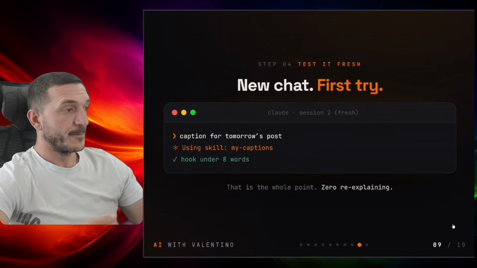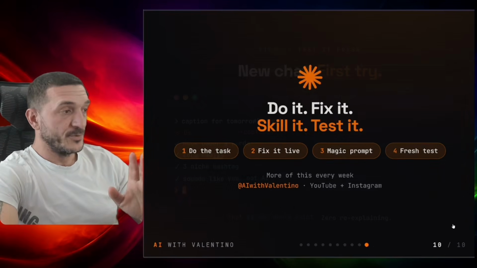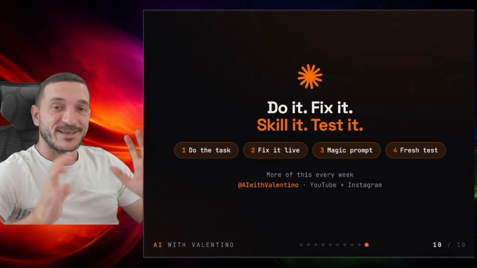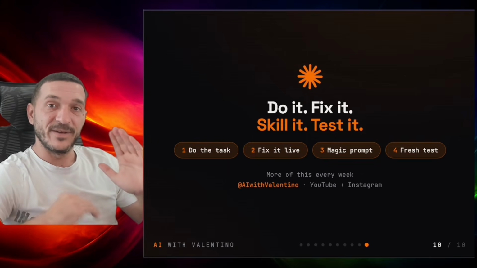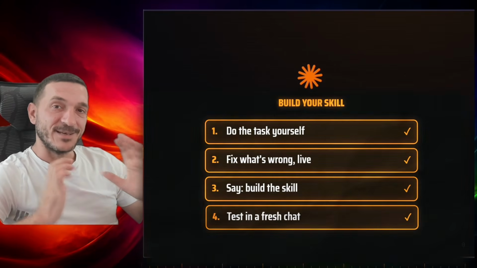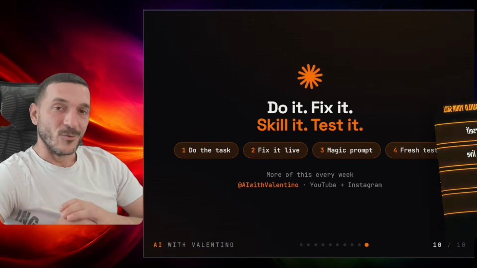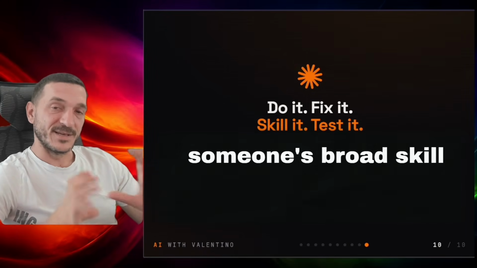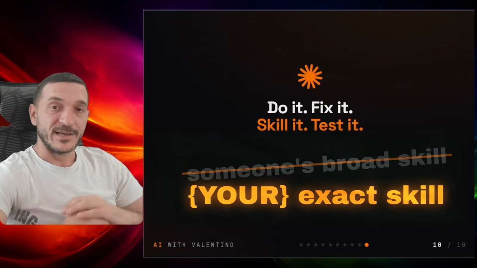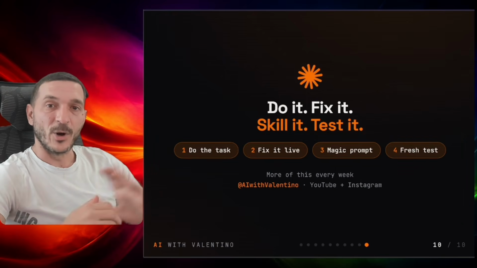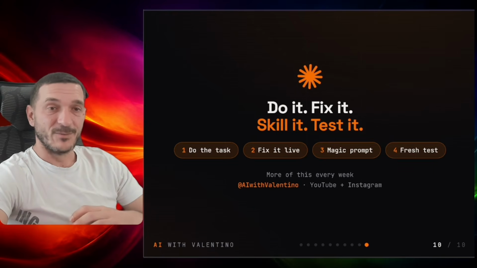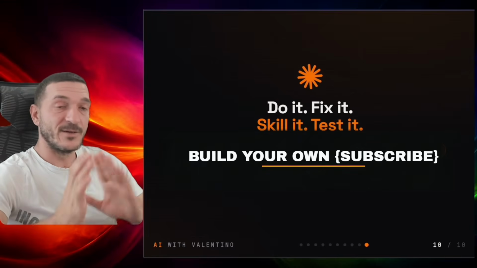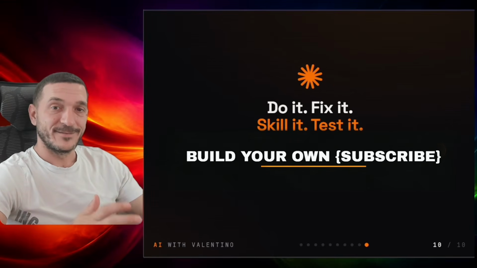Now we have the skill. It's gonna do exactly what you ask it to do, and here you have it. Do the task, fix it live, just ask it to create a skill based on everything you have done in that session, and then start a fresh session, do the test. If it works, great. If it doesn't work, just adjust it, fix the skill, and that will be your skill. It's not gonna be a general prompt, it's not gonna be something that someone created for themselves, or a broad skill that does X. This will do exactly what you need it to do, and that's it. Simple as that.